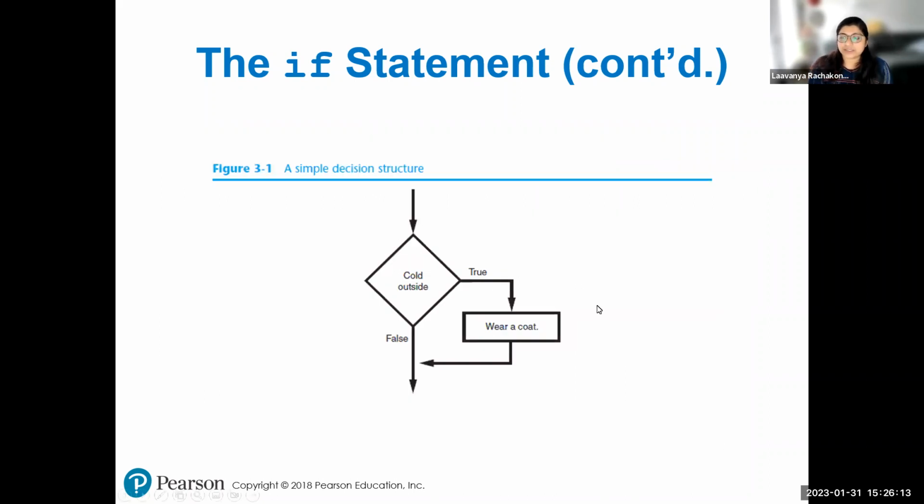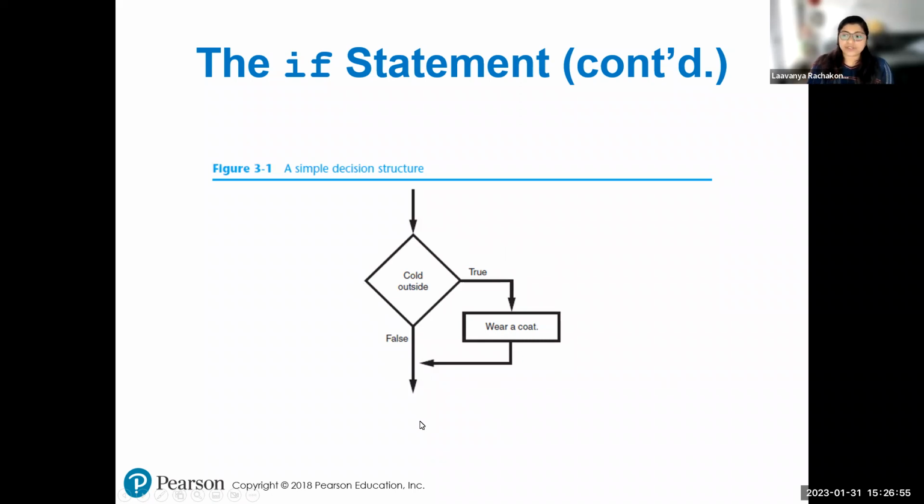And if there are any other statements in your program after the structure, those statements will be executed. Let's take a look at this example. If it is cold outside, notice this is the diamond box I was talking about in the flowchart representation. If it is true, then wear a coat. If not, it's up to you. You can walk out just like that, or wear anything else. The program is only asking you to wear a coat if it is cold outside. Such structures which only have one path are called single alternative structures, and this is a good example of the decision structure as well. You are making the decision: if it is cold outside, if it is true, you wear a coat. Otherwise, you can just walk out like that.